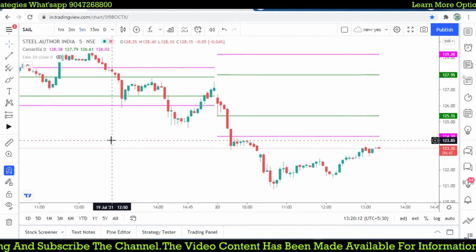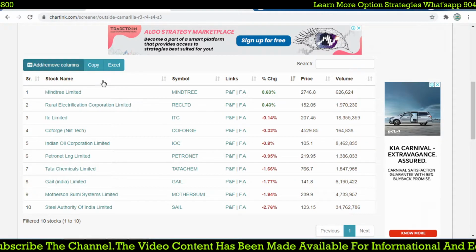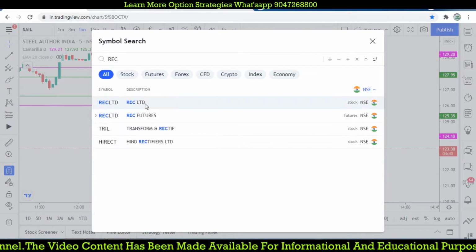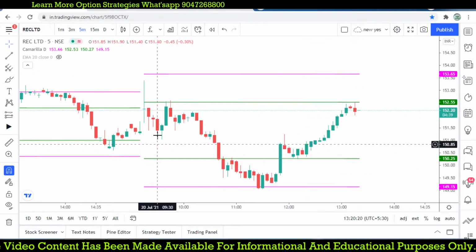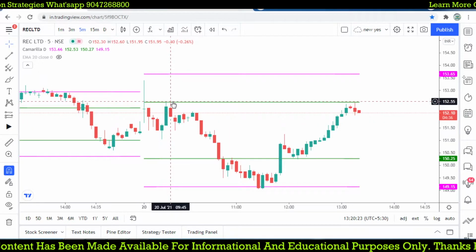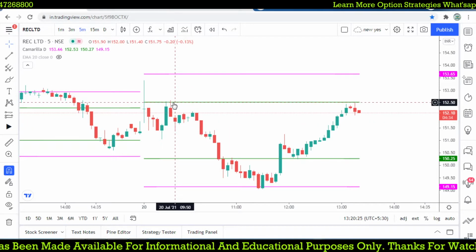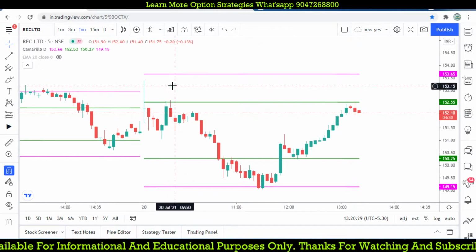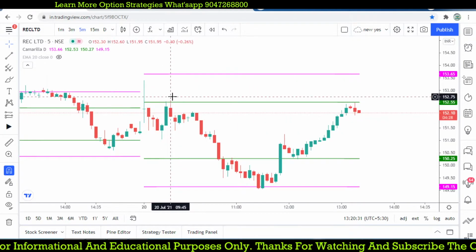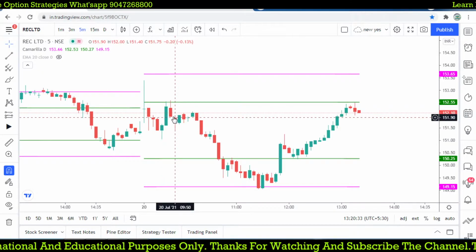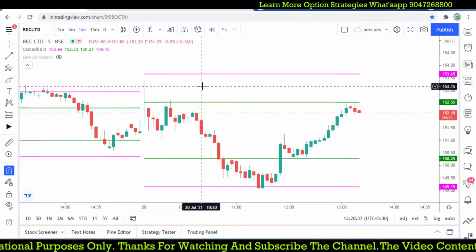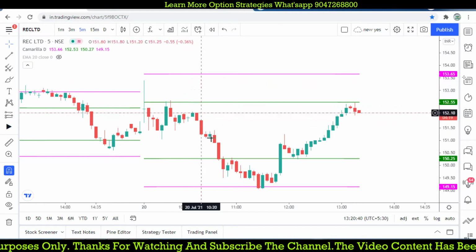All right, using the same Camarilla level. So let me show you some stocks which give reversal. So REC, take this study. Instead of taking when the market is touching that level, instead of taking when the market has tested that level, we may try to take a position on a price action basis, like when the candle closes below that level. But if you are taking this kind of price action, your risk should be a little bit higher and your risk reward may change.